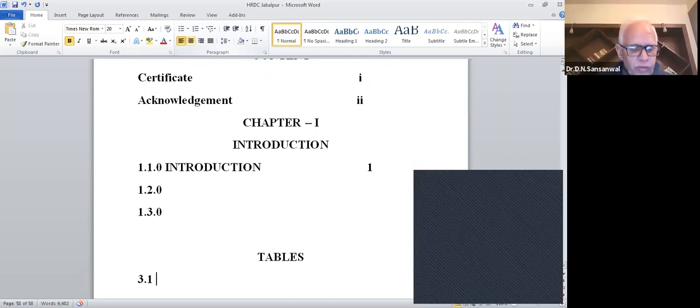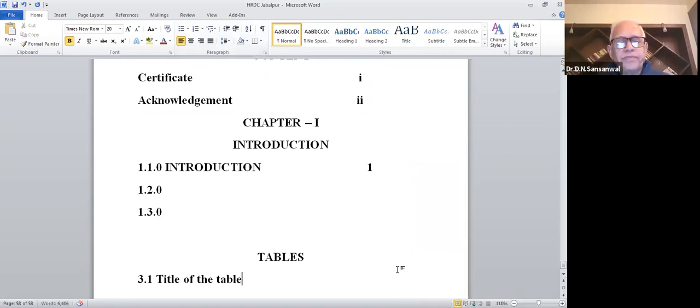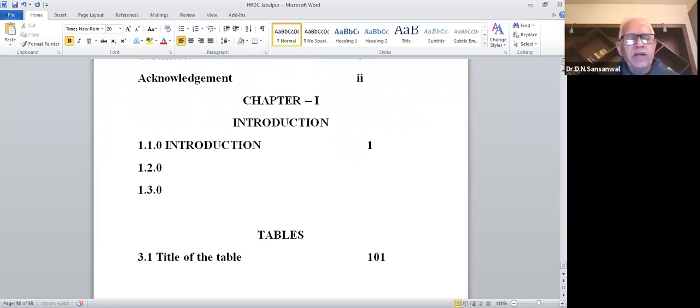Here you have to give the title of the table, whatever title you have written. And then, of course, you have to give the page number on which it is coming. If it is coming on page 158, then you have to write page 158. Or if it is 100, you have to write page 101.